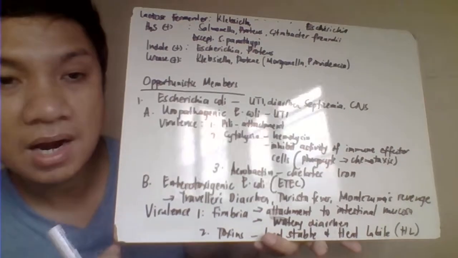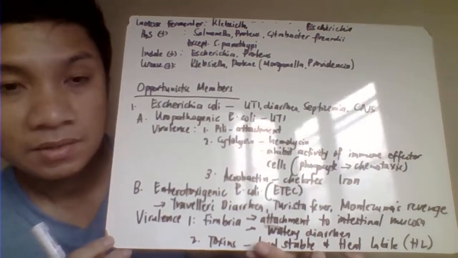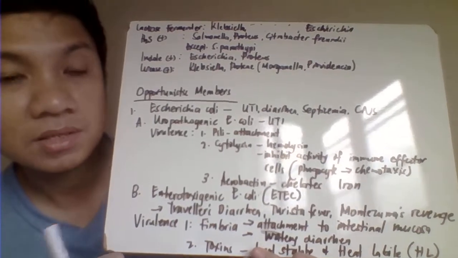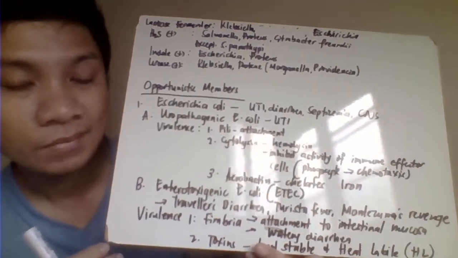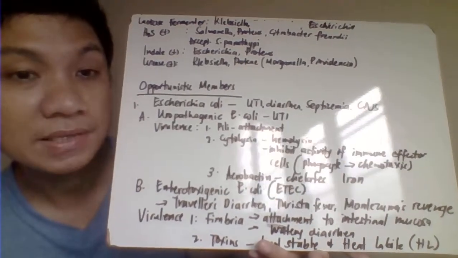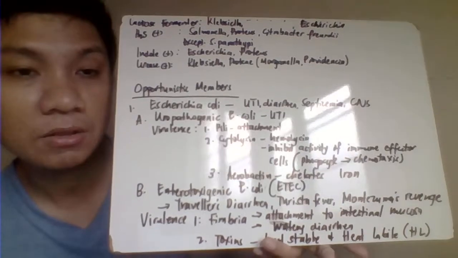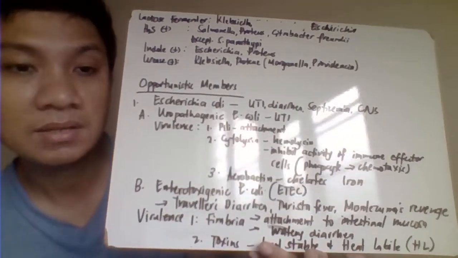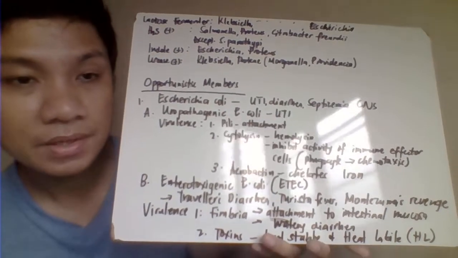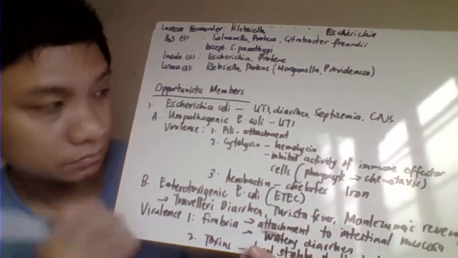Okay, we'll start our species of the Enterobacteriaceae with the opportunistic pathogens. When we speak about opportunistic pathogens, they cause infection in patients who are immunocompromised. So the first one is Escherichia coli, which causes a variety of infections, including urinary tract infection, diarrheal disease, septicemia, and even some CNS manifestations.